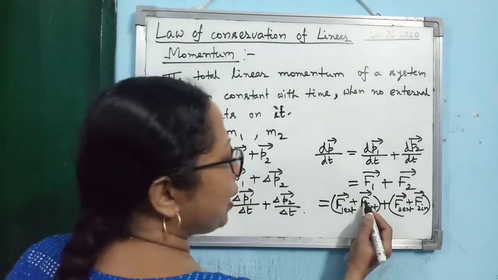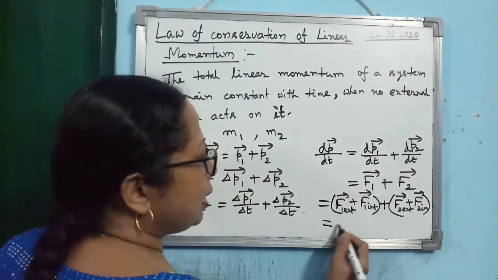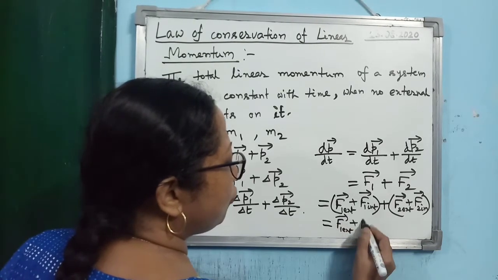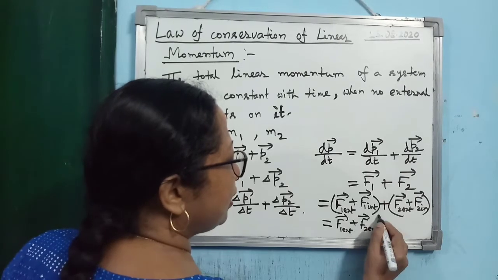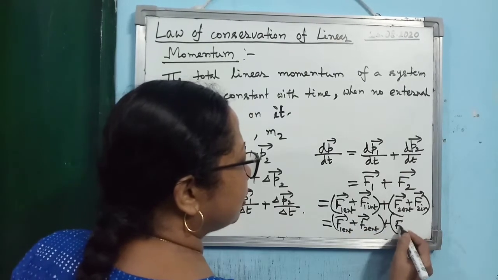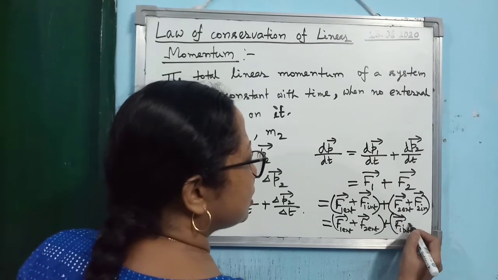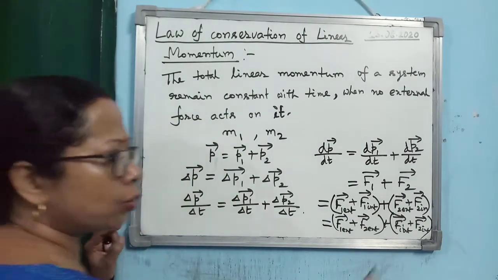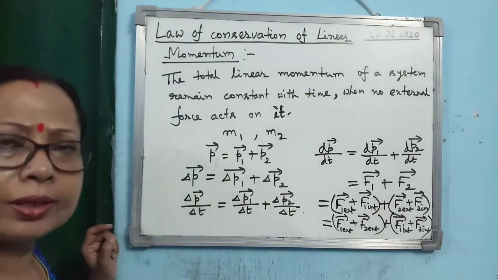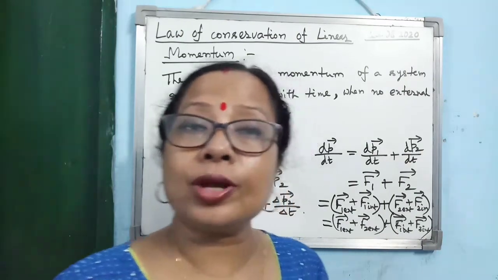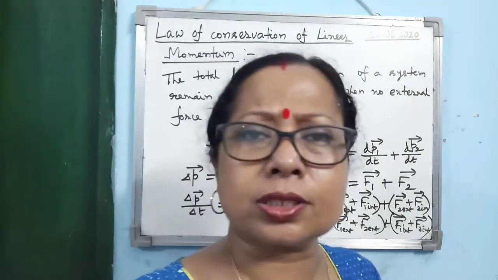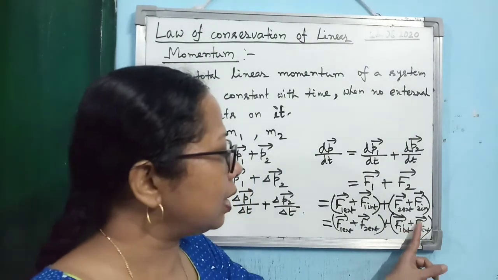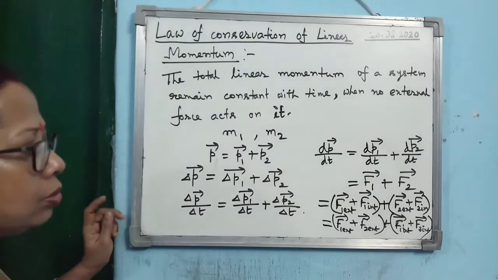Now you see here, F1 internal and F2 internal. If you consider F1 external plus F2 external, and then write down the internal forces together, it becomes F1 internal plus F2 internal. But what are these forces actually? Identify them. These are the action and reaction forces, because these are internal forces. So F1 internal plus F2 internal is equal to 0.